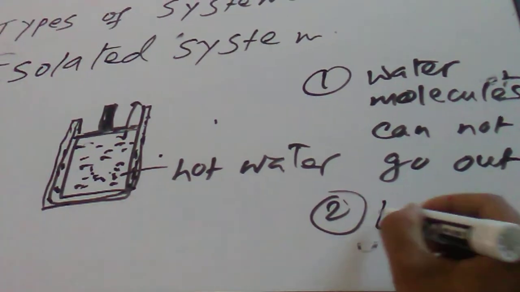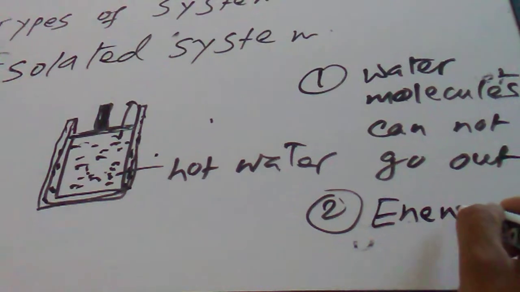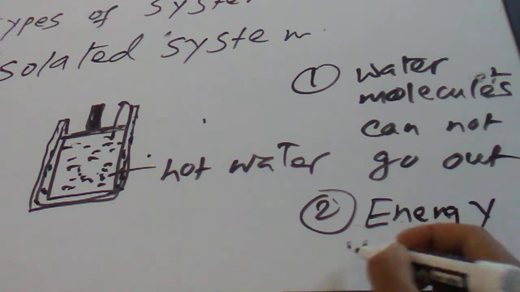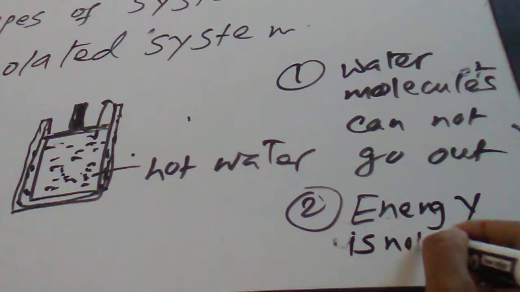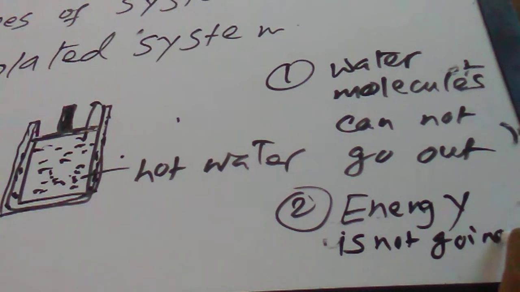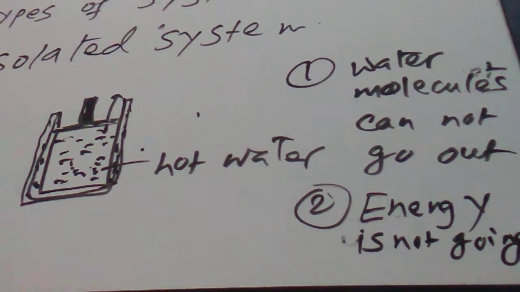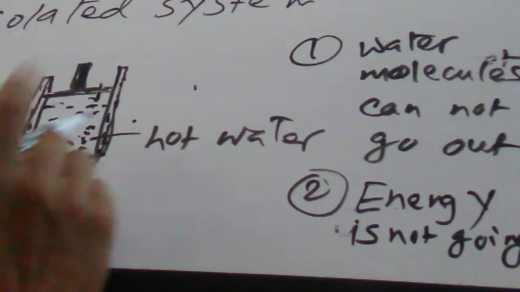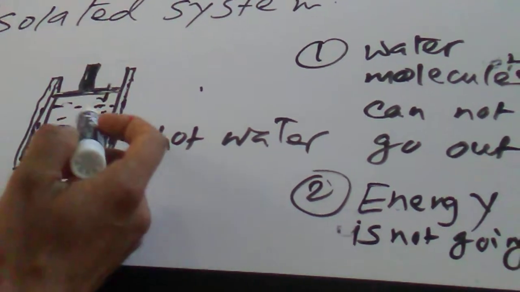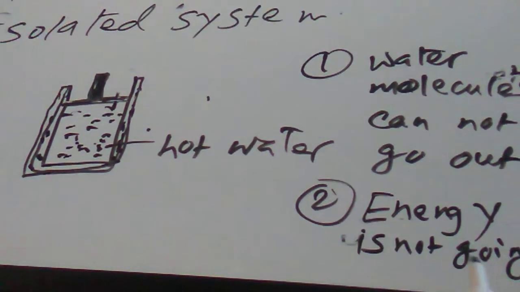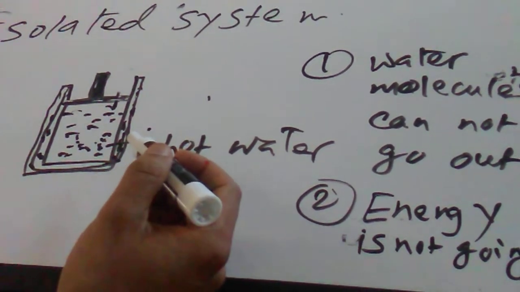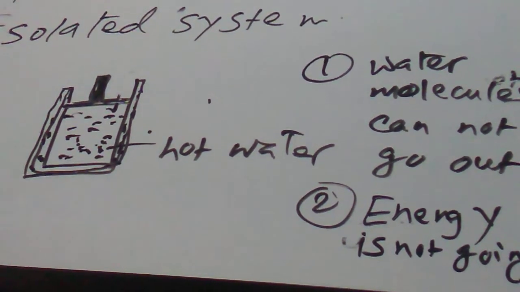Energy is not going out. You see that? So in the case of the thermoflask, the water molecules, that is the matter, are not lost, and energy is also not lost. Such a system is called an isolated system.